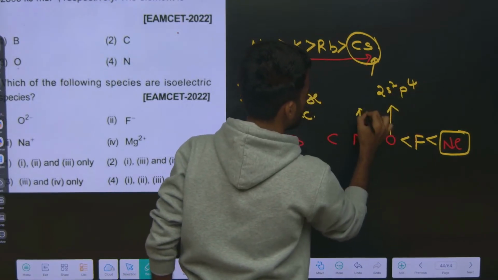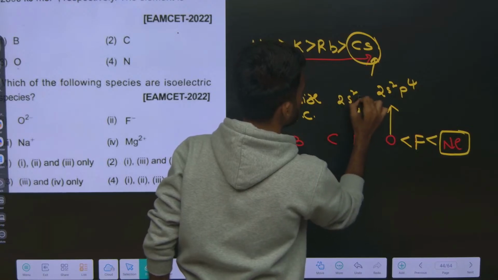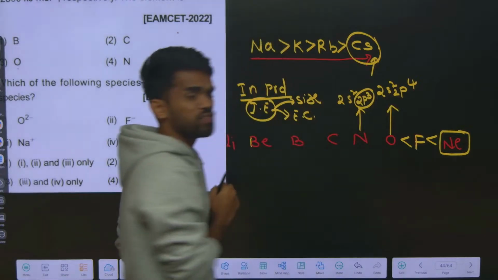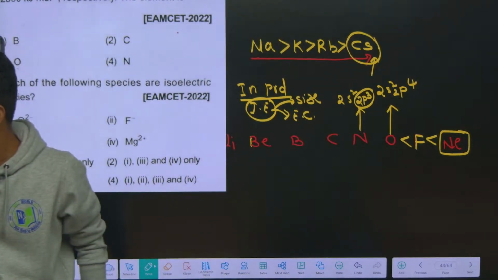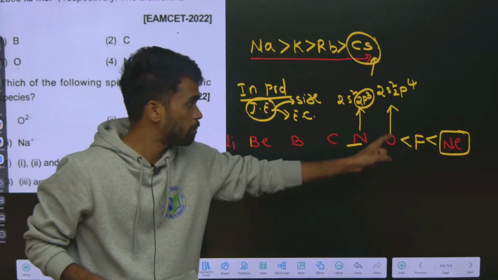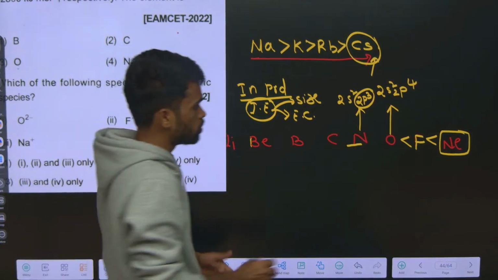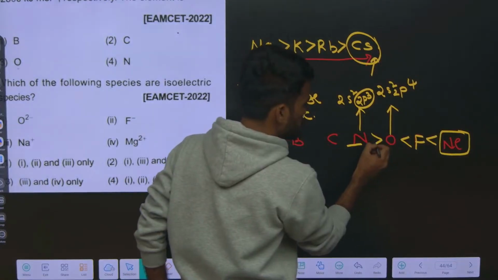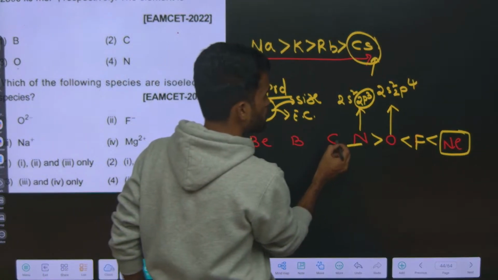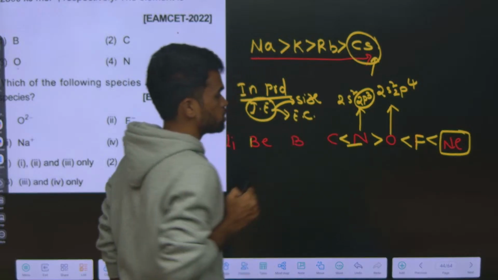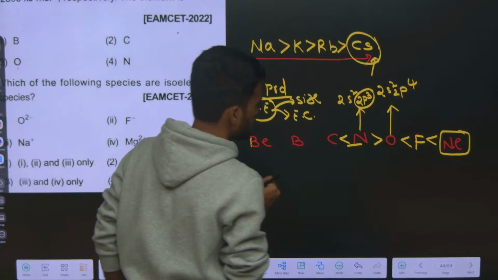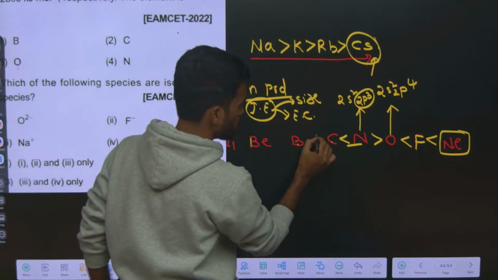When it comes to nitrogen, 2s2 2p3. So 2p3 is a stable electronic configuration, a half filled electronic configuration. So removal of an electron from nitrogen is very difficult when we compare with oxygen. Therefore nitrogen ionization energy is greater than oxygen. Hope this is clear. And between carbon and nitrogen, nitrogen has a half filled stable electronic configuration with higher electronegativity than carbon.